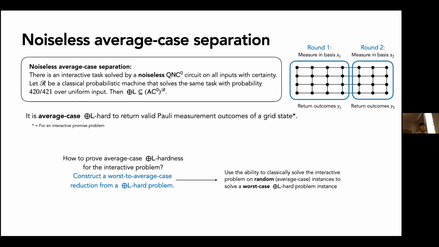I want to make a quick note here in that BGKT also proved an average case hardness result, but they proved that using non-local games instead. So here we're using very different techniques to prove average case hardness. Okay, so let's get into the worst average case reduction.